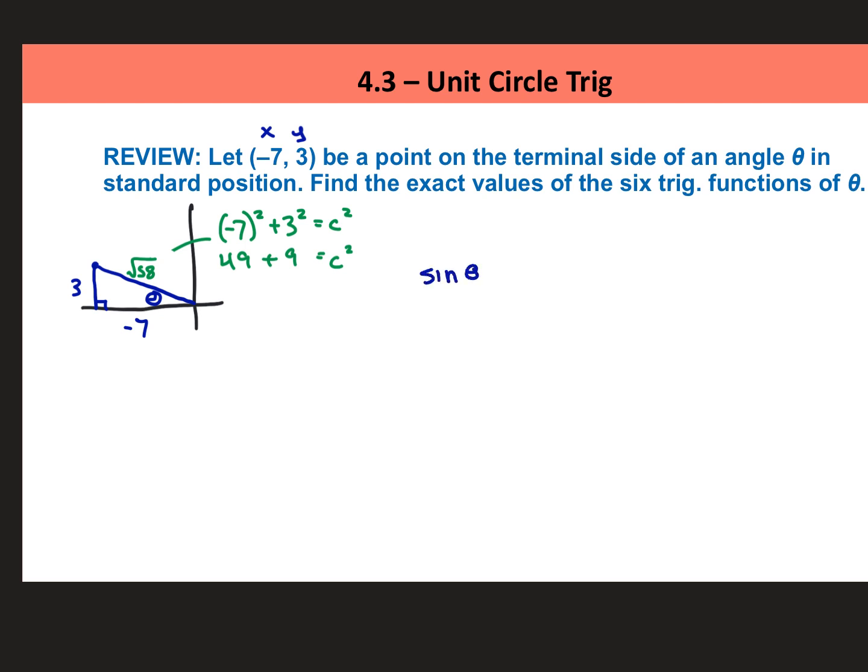So sine of theta, cosine of theta, and tangent of theta, and then cosecant of theta, secant of theta, cotangent of theta. Okay, so this is our game plan. This is our method when we don't really know what theta is. We will never find out in this problem how many degrees or radians theta is, but we don't need to know it to have 3 side lengths and be able to write all of these fractions, these ratios for our trig functions.